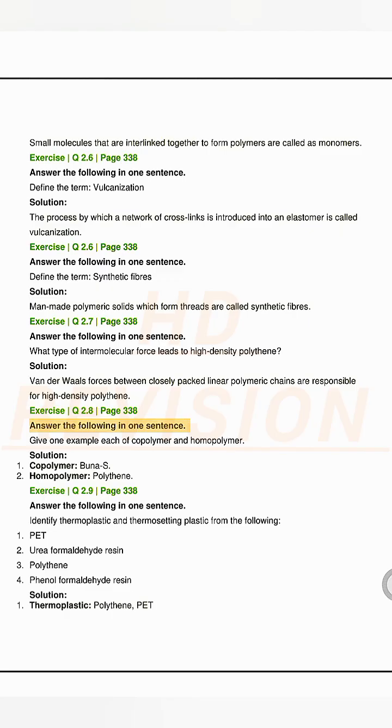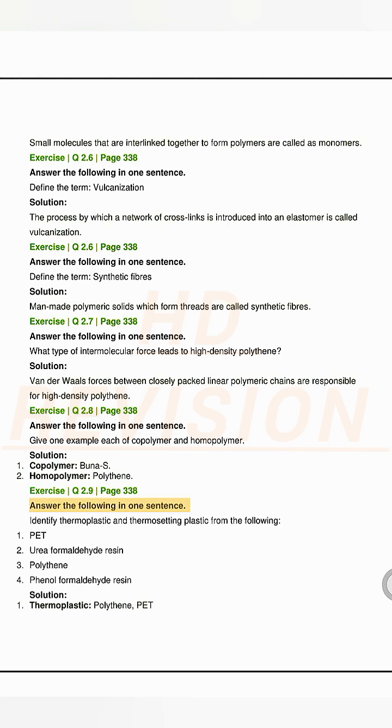Answer the following in one sentence. Give one example each of copolymer and homopolymer. Solution. 1. Copolymer: Buna S. 2. Homopolymer: Polythene.